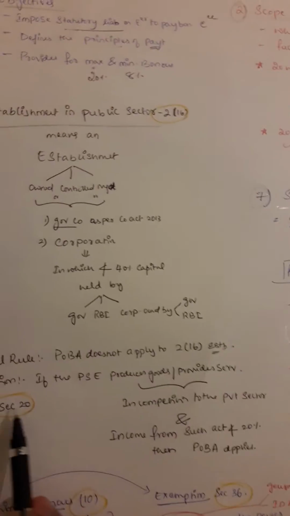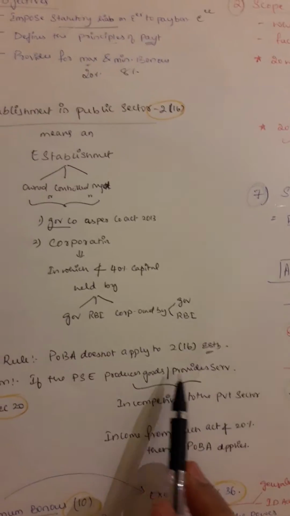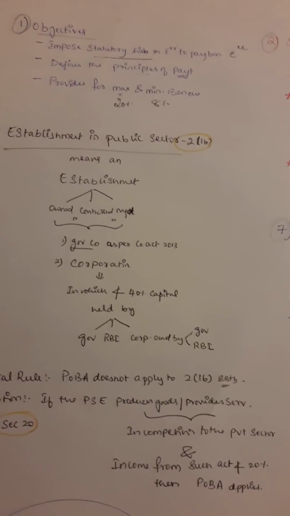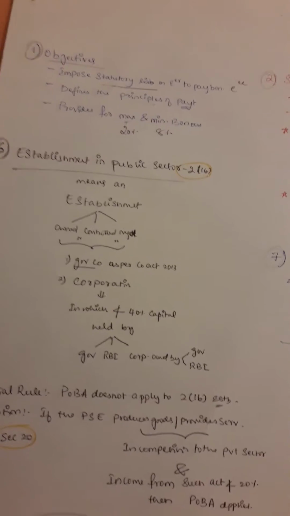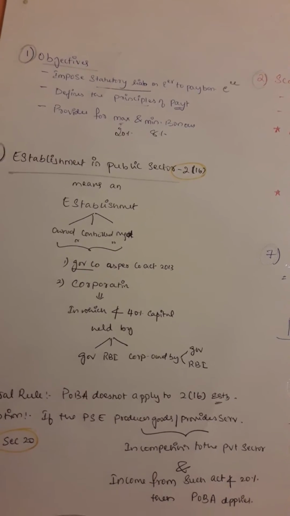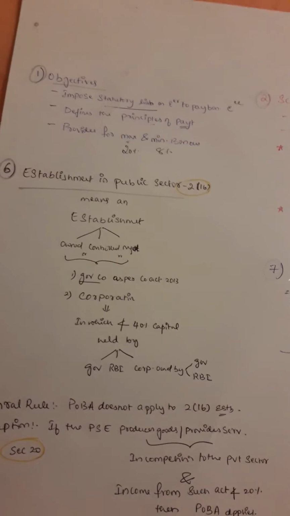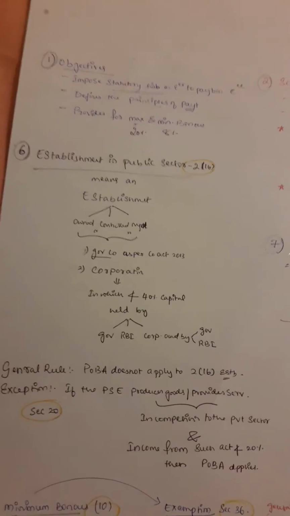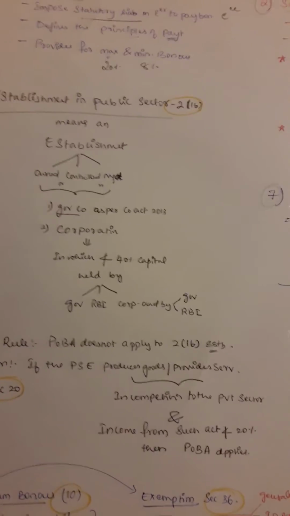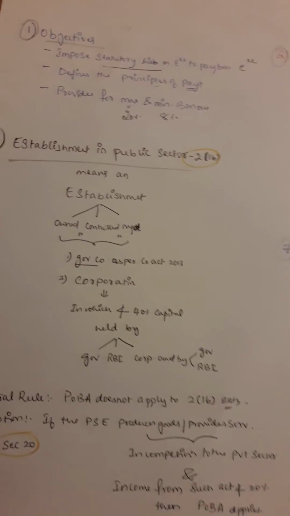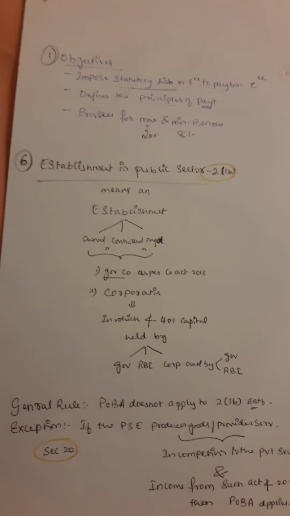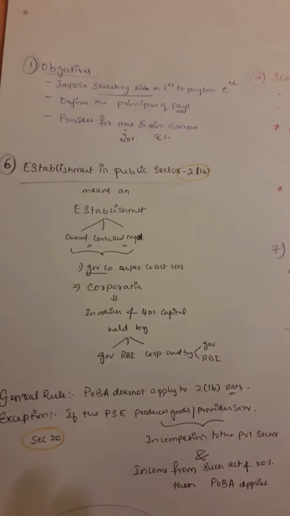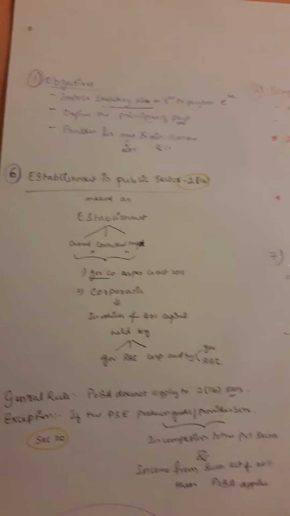But what does this exception tell? If the public sector establishment produces goods or provides services in competition to the private sector. Now, is Indian Airlines in competition to the private sector? Yes, obviously. There are so many other airlines also, like IndiGo, SpiceJet. And if the income is not less than 20%, then the Payment of Bonus Act for sure applies. It's not very important for the exam, but still just read this once.